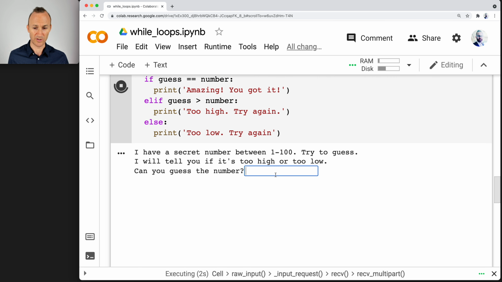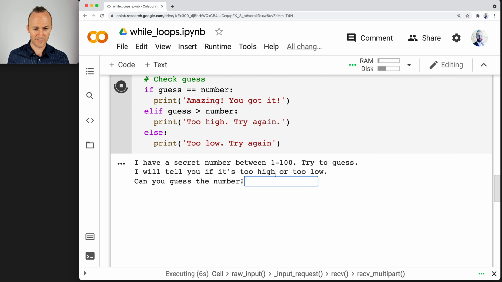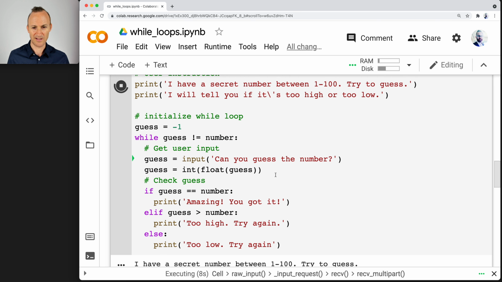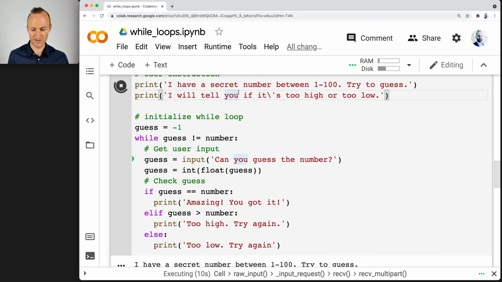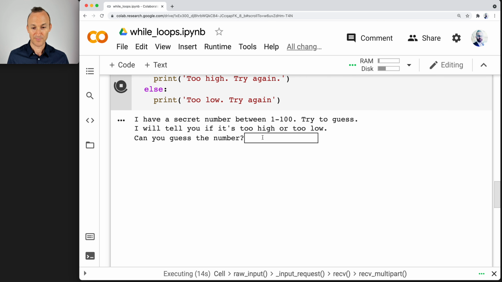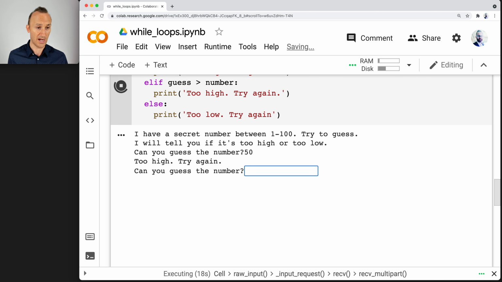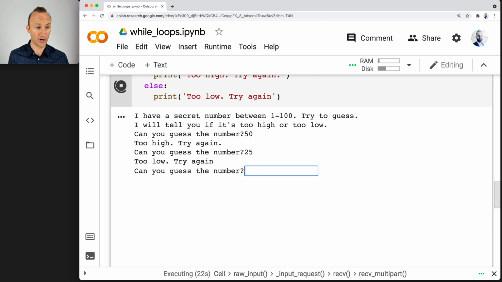I have a secret number between 1 and 100. Try to guess. I will tell you if it's too high or too low. I'm picky, you know. I like to shorten it right now. Okay, so let's try the strategy now. 50. Too high. 25. Too low. So now I know it's between 25 and 50. So what is it between 25 and 50?